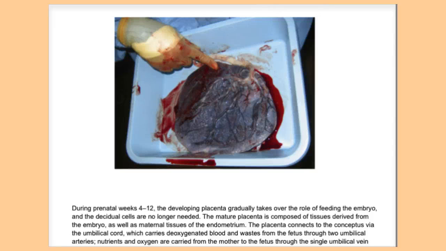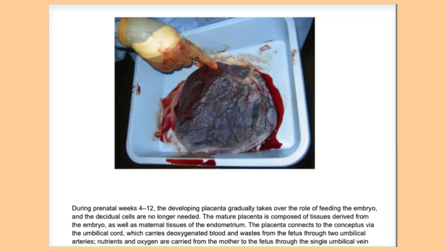So what happens after the 4th week? After the 4th week, something called the placenta develops. Now, what is the placenta? I'm sure you've heard of this word before. Basically, the placenta takes up the role of feeding the embryo, but it also provides all the things that are necessary to sustain life. The mature placenta contains veins and arteries, which are part of the circulatory system.